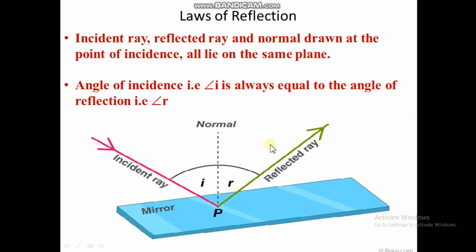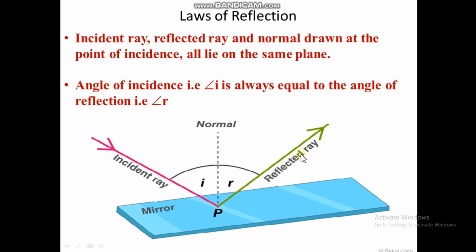Okay. So there are some laws of reflection, and we'll see those. First one is the incident ray. First we need to know what is the incident ray. The light ray which falls on the surface, see here the pink line, this light ray is falling on the polished surface, that is the mirror. This ray is known as the incident ray, and the light ray which returns back or bounces back is known as the reflected ray.